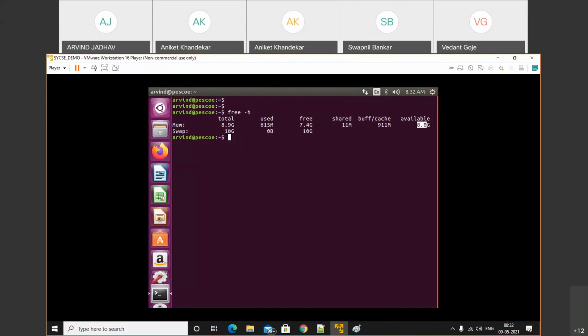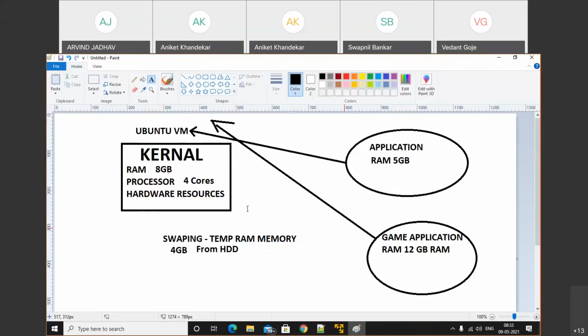In the same case, you have 8.9 GB of memory, and your gaming application wants to execute, and for that purpose we require 12 GB of memory. So in that case, 8.9 GB plus the additional 3.1 GB will be collected from the swap memory, because swap has 10 GB, among which 0 bytes are used and all 10 GB is free.